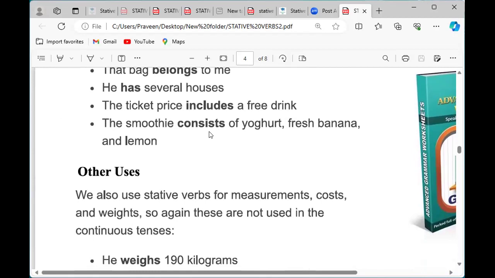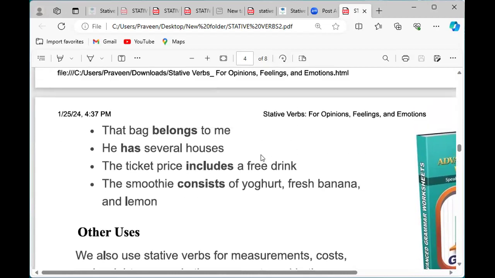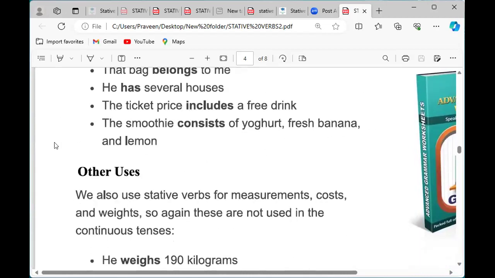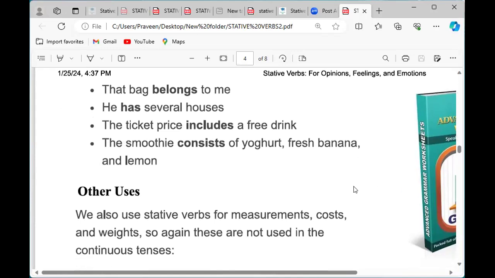The smoothie consists of yogurt, fresh banana, and lemon. Yogurt means curd. So a smoothie usually has these things, yogurt, banana, lemon, a kind of milkshake with a thick consistency that we call a smoothie.